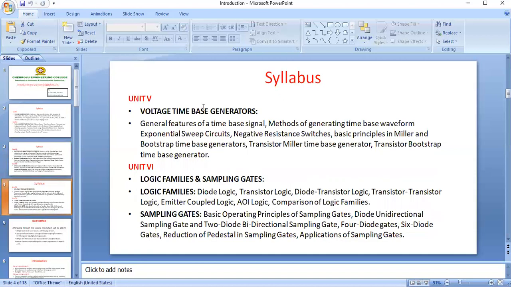And the next one is the time-base generator. How do we generate a time-base signal? We have voltage time-base generators and current time-base generators.